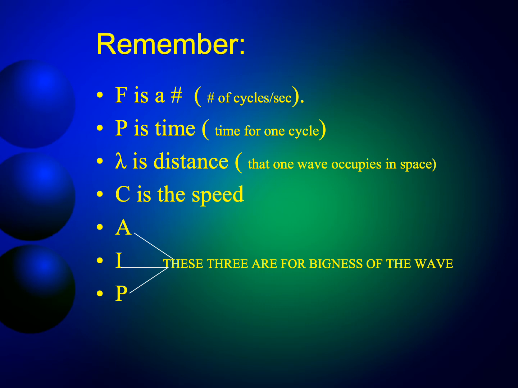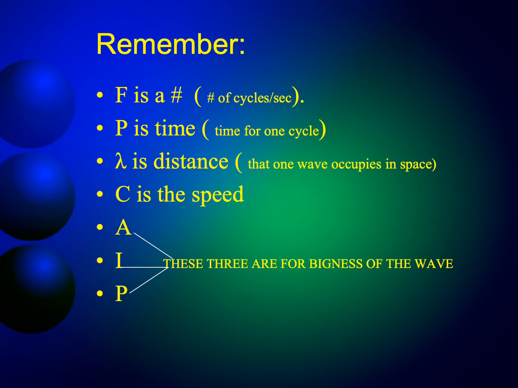And remember these things here to help you remember definitions and units. Okay, F, frequency. F in physics is a number, so you see F is a number of cycles per second, and when we have pulse repetition frequency, F again is a number of pulses. So frequency is a number, just to help you remember definitions.